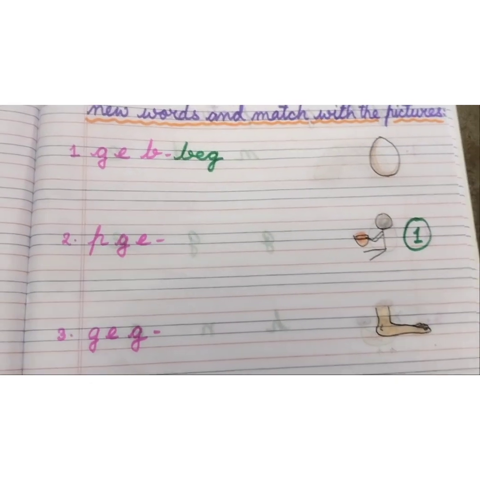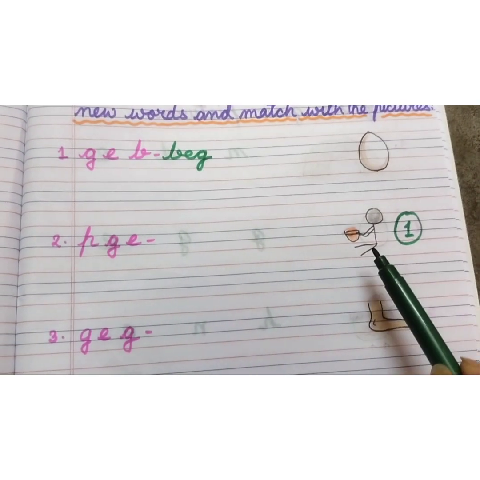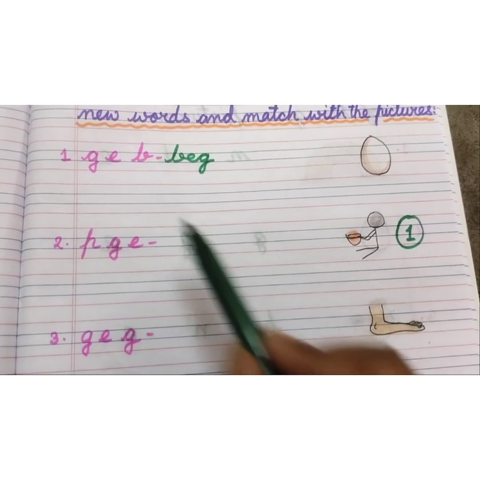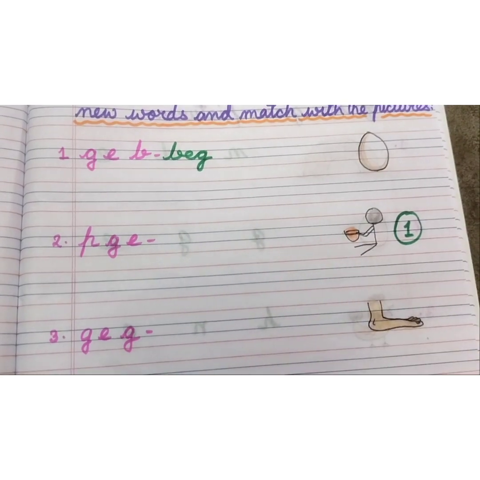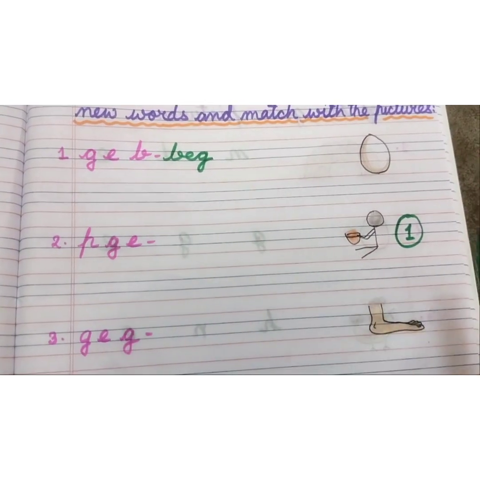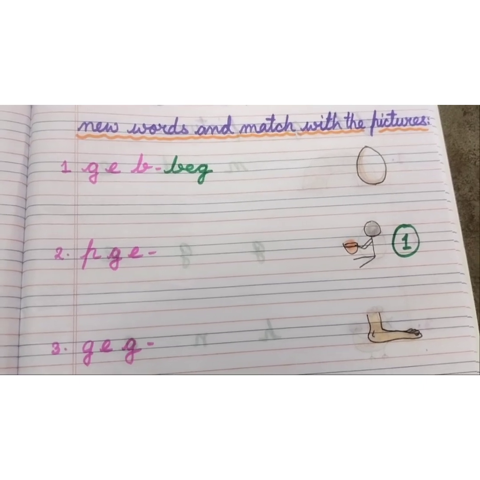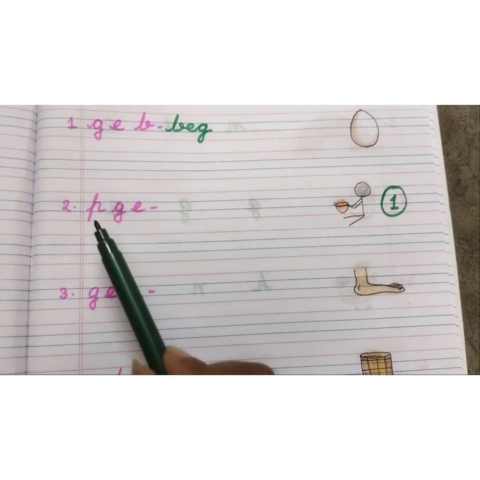Now children, do not draw lines. You all are big enough. Okay? So do not draw lines for matching. You just do number matching. Okay children? Now the next one.